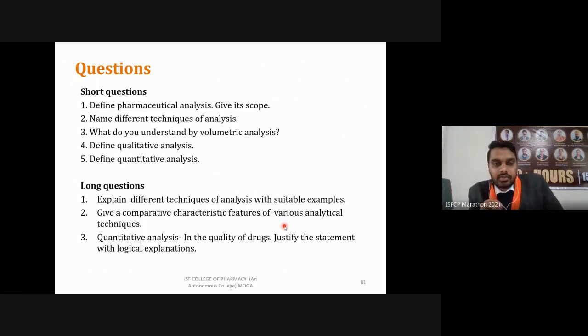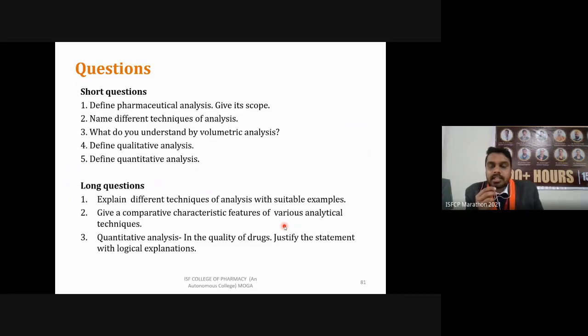What is its scope? I've already told you, in every industry, every company, every manufacturing unit, we need an analyst. Because if we have to get approval from regulatory authorities, we need to show that our products comply with set standards, and that can only be shown by an analyst. Then different techniques of analysis, I've already told you: qualitative and quantitative. In qualitative, you can say just whether it is present or not. It is going to give the answer in yes or no. Then in quantitative, you are going to quantify the amount of that substance present in the sample.